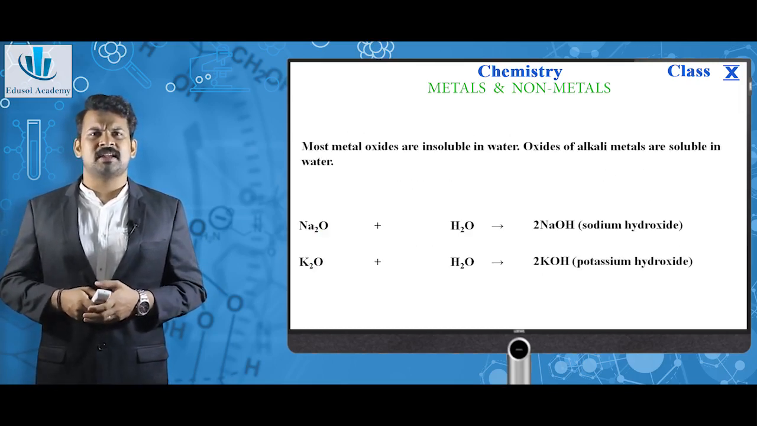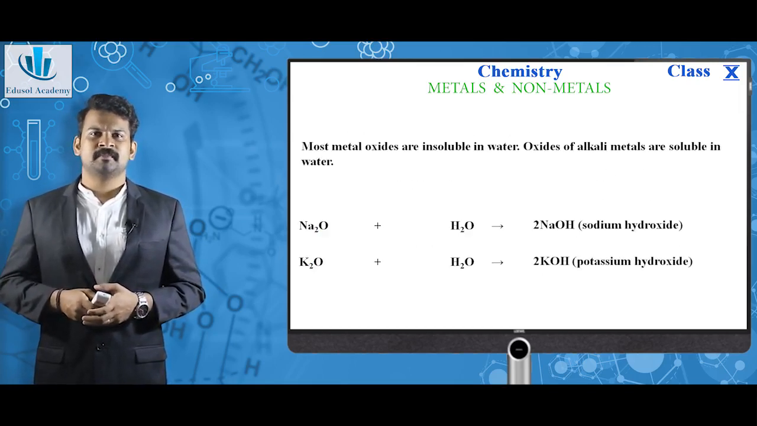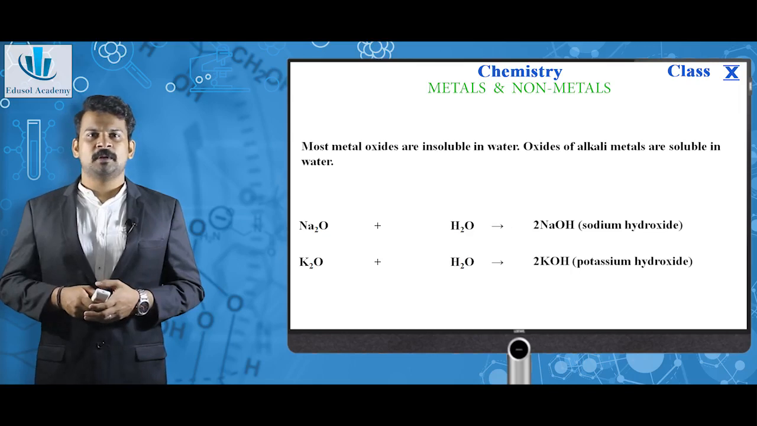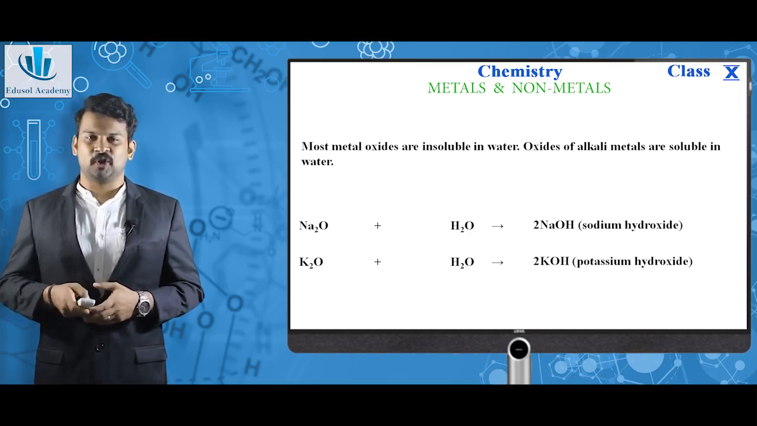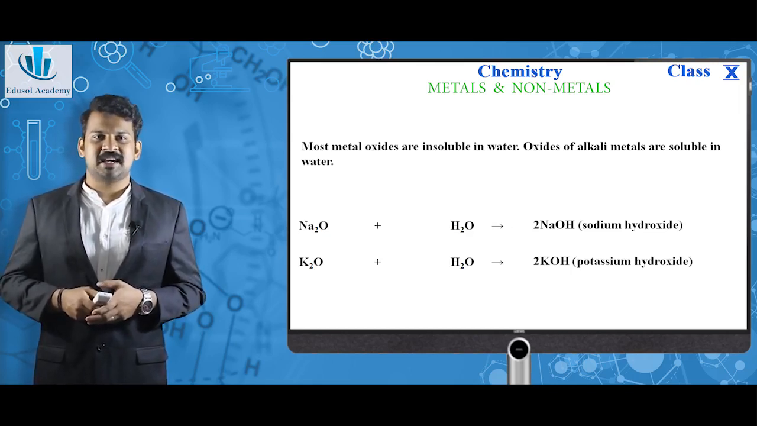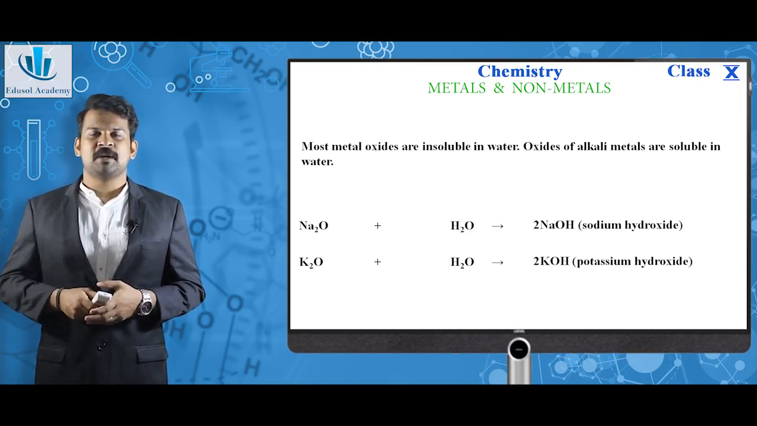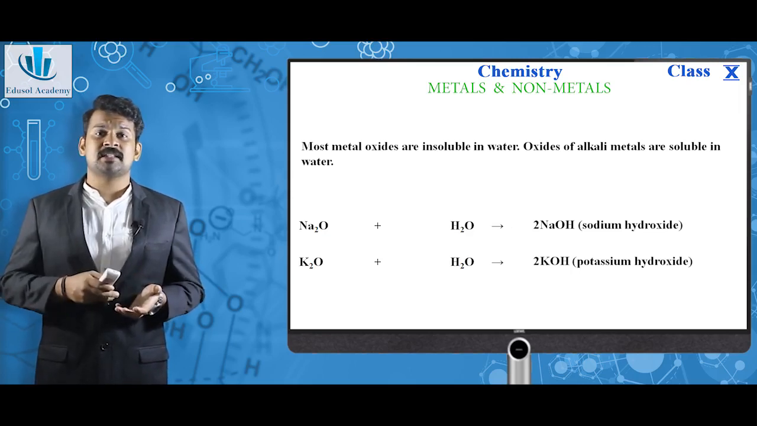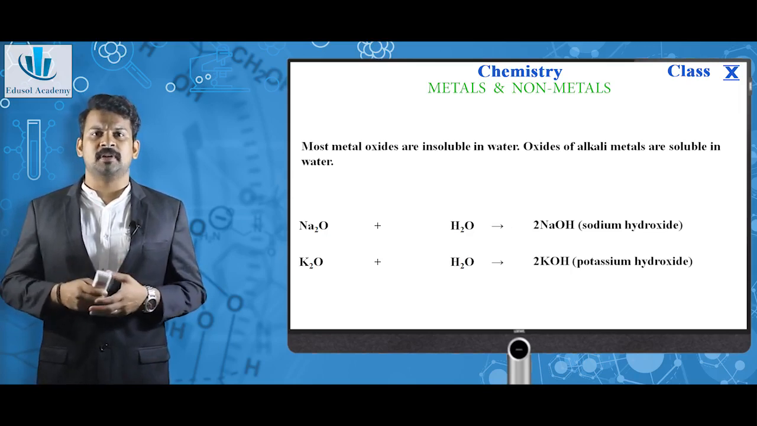Most metal oxides are insoluble in water. Oxides of alkali metals are soluble in water. Sodium oxide Na2O plus water gives sodium hydroxide. Potassium oxide K2O plus water gives potassium hydroxide. This is the typical property of alkali metals. The oxides of alkali metals, when treated with water, dissolve and give their respective hydroxides, which are also soluble in water.